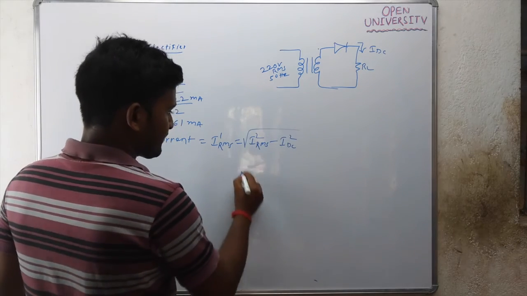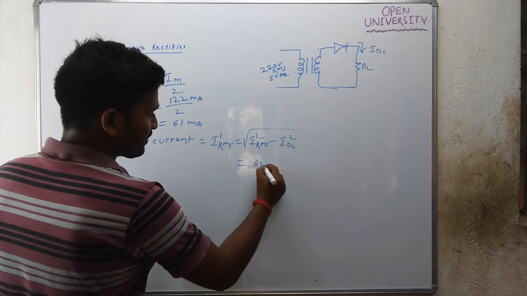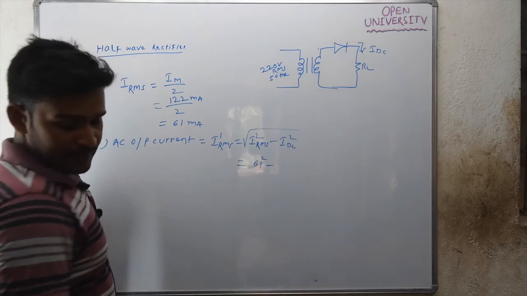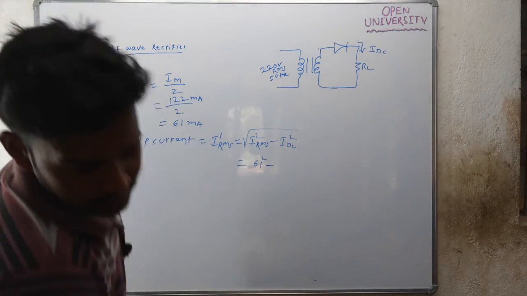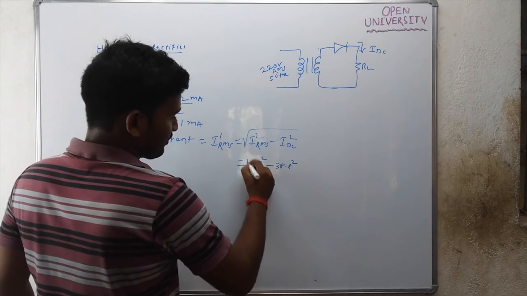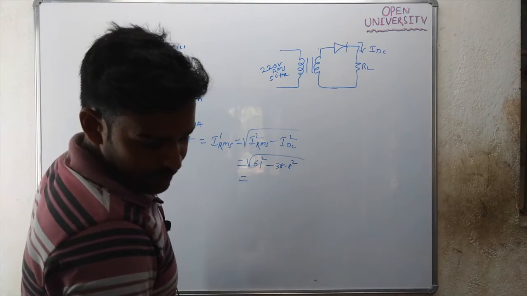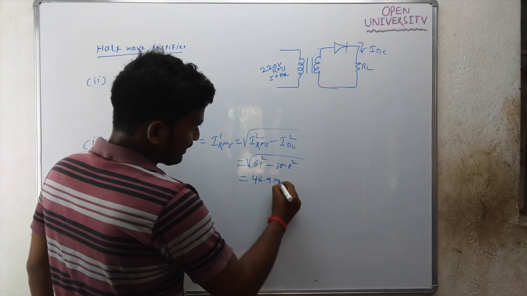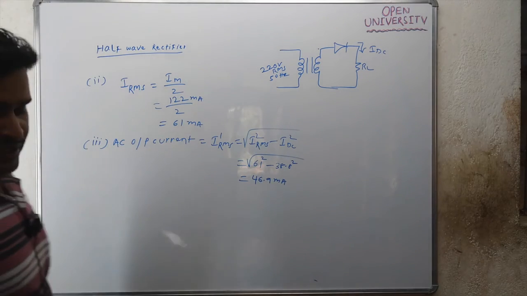IRMS is 61 milliampere squared minus IDC, which was 38.8 milliampere squared, under root, which will be 46.9 milliampere. So IRMS dash will be 46.9 milliampere.